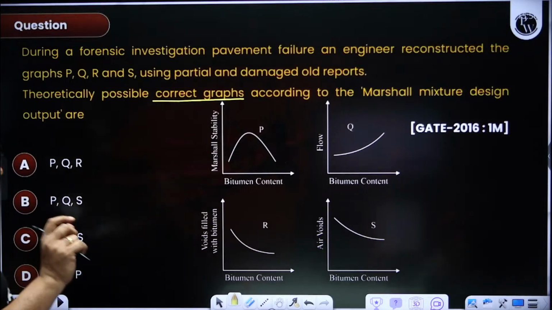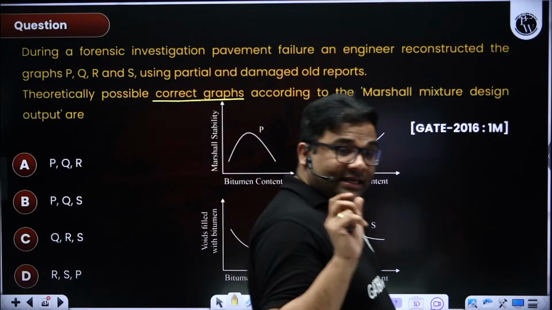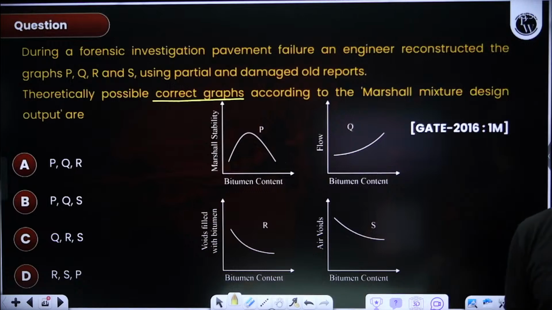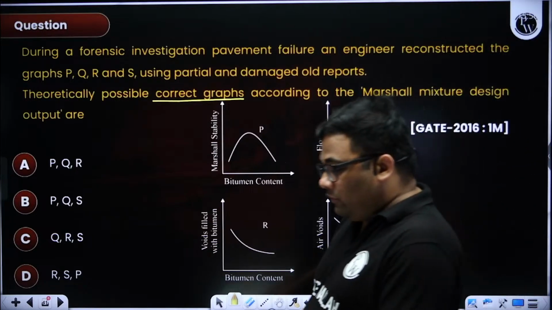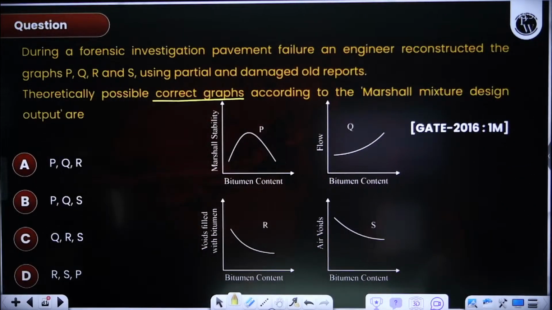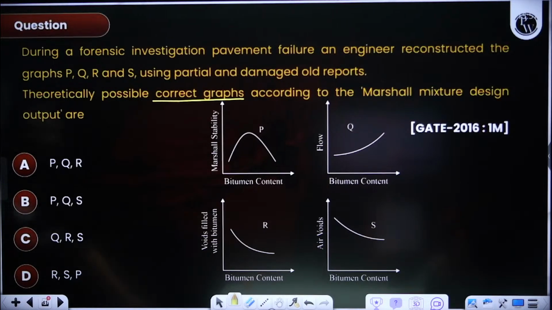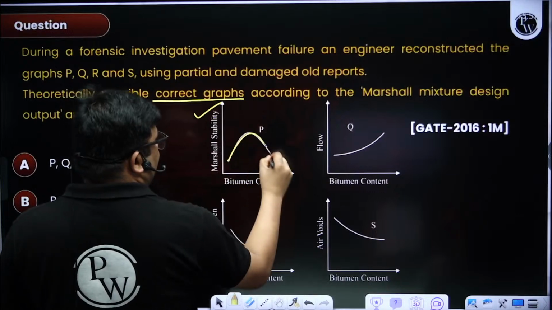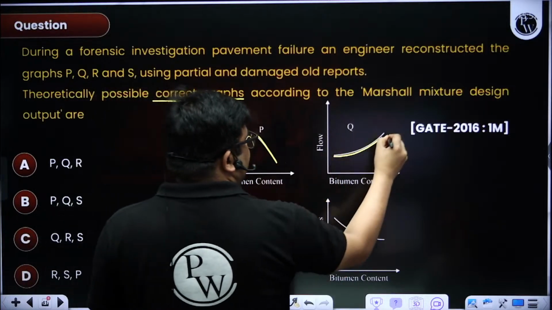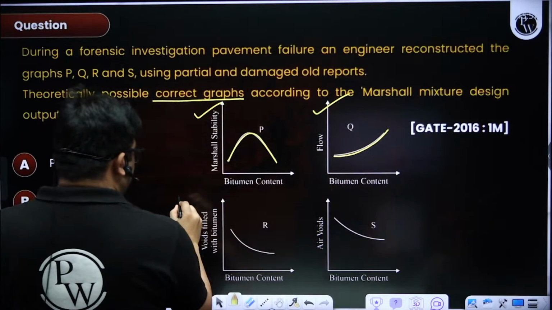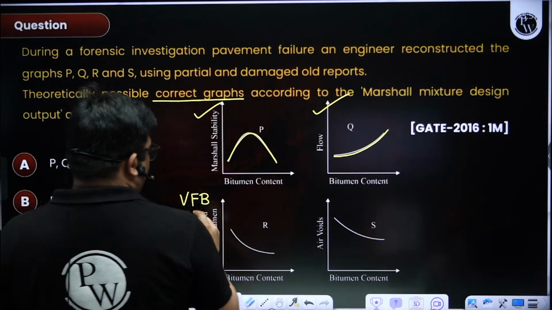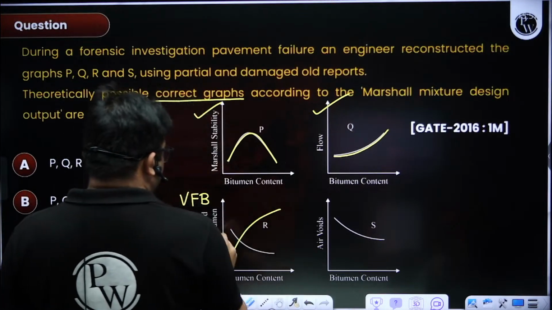If you know the formulas properly, if you know each and every term, you can search from the question and solve very fast. And therefore we are doing practice, right? If you have done practice, then the formula will come to your mind very fast. B, see, stability value, this is correct. We get a curve like this. Flow increases, deformation increases, so this is also correct. Voids filled with bitumen: when you are increasing bitumen, the voids filled with bitumen will increase, right? So this is wrong.